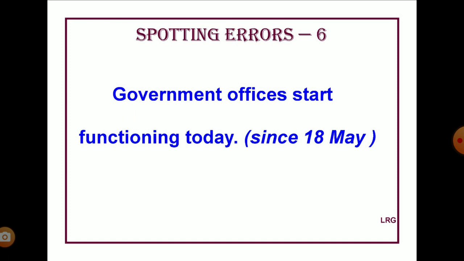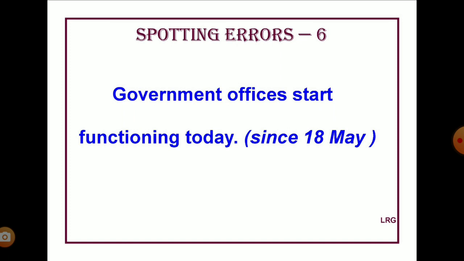Or you can also use the present perfect continuous. Government offices have been functioning. That is, you use the verb function in the present perfect continuous. You can't use start. Have been starting is not correct. Government offices have been functioning since 18th May. Or government offices have been functioning for the last 1 week, like that.